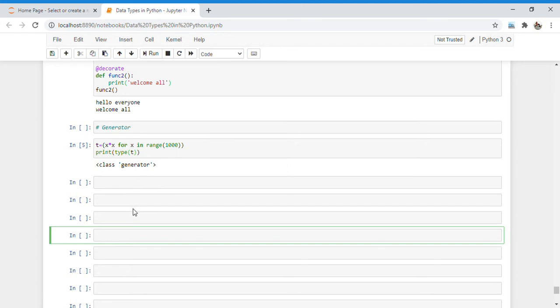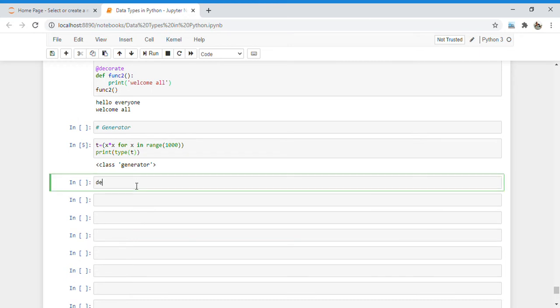So if you compare a list and a tuple, the tuple is faster as compared to a list. So what happens in a generator? I just define one example of a generator.